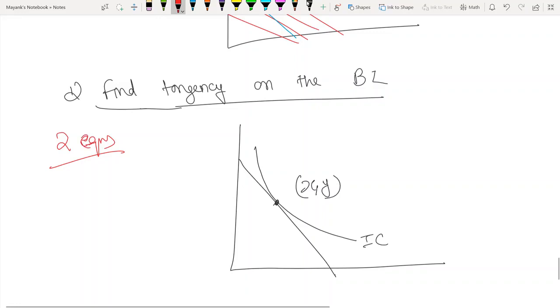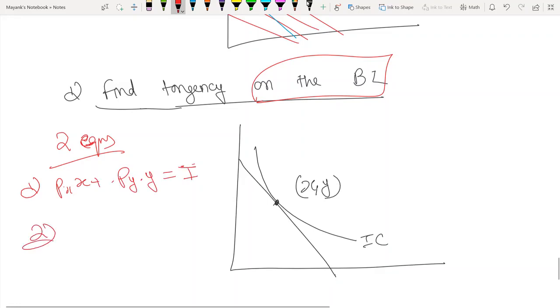In order to form the equations, I need properties about x and y. ठीक है? So the first property is that they are on the budget line, which means x and y solve the budget line. So they solve the budget line means px into x plus py into y must be equal to I. So that's because they are on the budget line. So that's equation number 1.